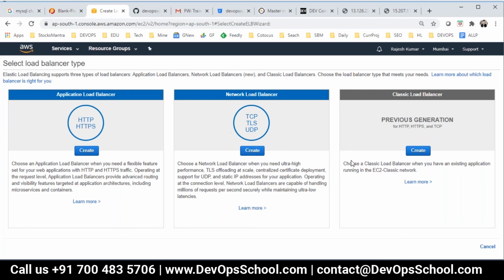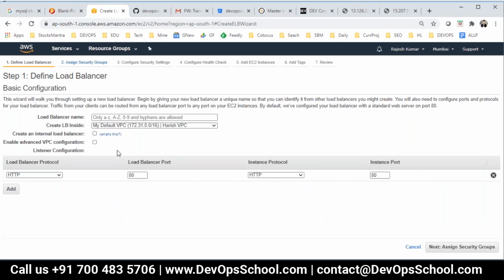I will not get you lost in that. Basically, when you see classic, it's a combination of application and network, both. It's a previous generation of load balancer. So I'll go with it rather than getting lost. Now this is HTTP, and here what is a load balancer port? I'll leave it. Understand that 80 only.